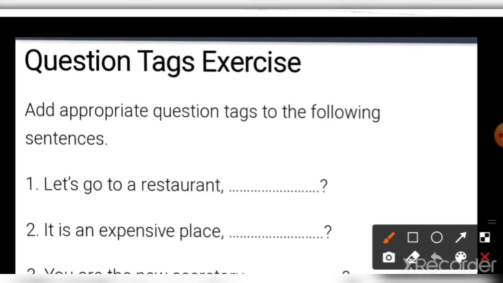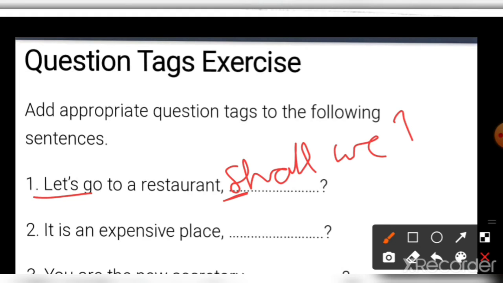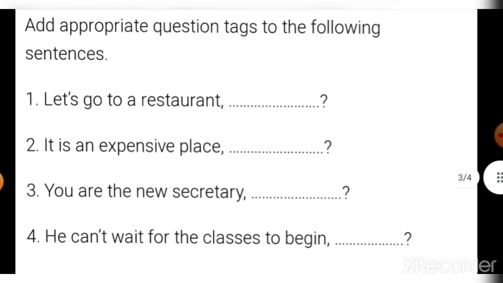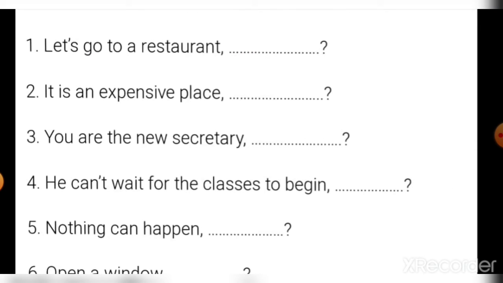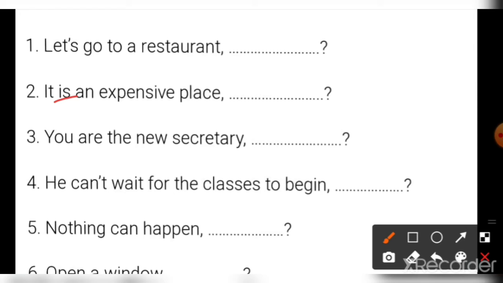Let's go to a restaurant. Let's is given, so we will write shall, where we will write it in small letters, and then shall we, and put a question mark. Second, it is an expensive place is given, so what will you write? No negative words are given, it means it is a positive sentence. We will write a negative question tag, isn't it?